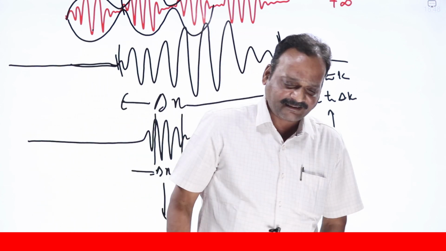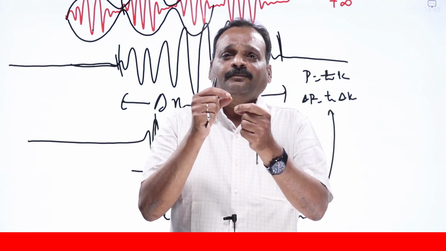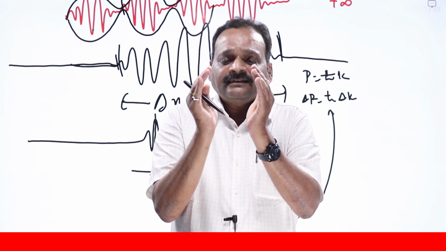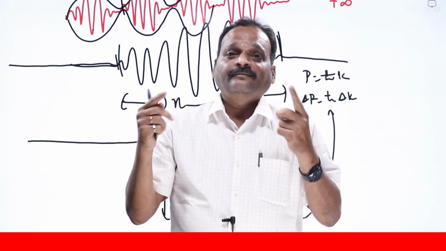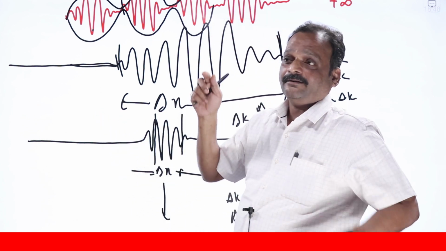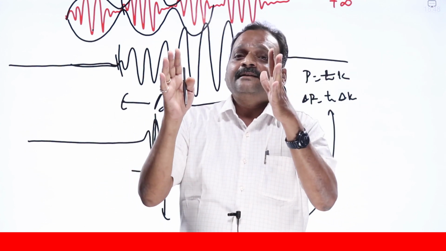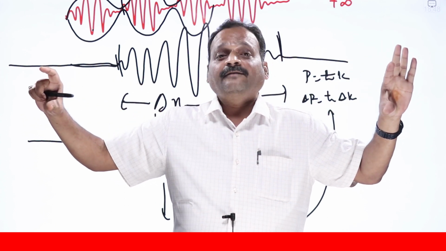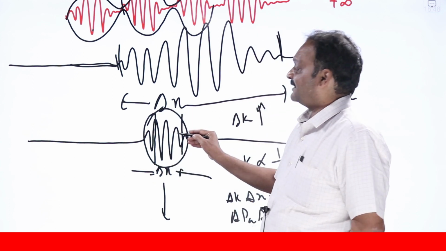So it will become clear that when you have to treat the particle as a wave, automatically by nature, when you are trying to localize the particle, meaning decreasing the uncertainty in its position, the spread in the momentum will keep on increasing. If you want to find the momentum accurately, reducing the spread in momentum, you will not consider hundreds of wavelengths, you will consider very few wavelengths. What is happening to the position uncertainty? The spread of the wave packet is increasing. So I'll call this a wave packet.